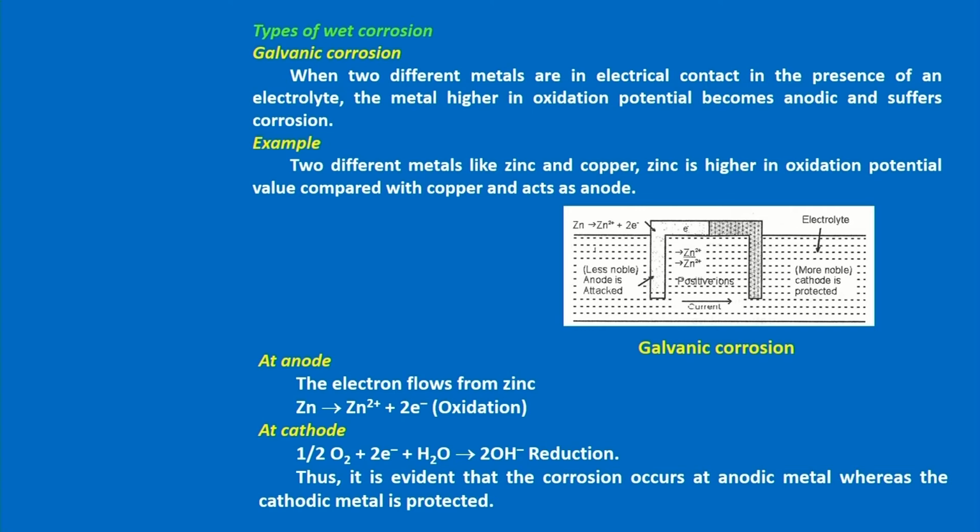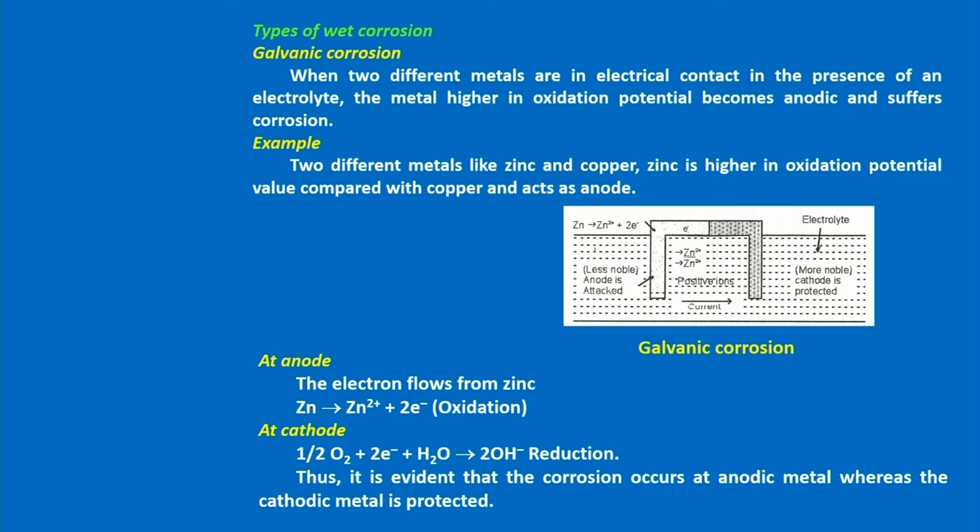The metal which possesses a high oxidation potential value will act as the anode. Here, in this example I am taking zinc and copper. There are two metals combined, one is zinc and another one is copper, and both of them are partially exposed to moisture.